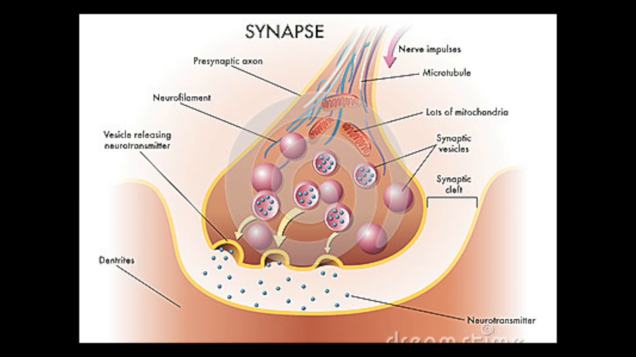CMS is divided into several subtypes, each of which affects a different area within the neuromuscular junction, including the postsynaptic, synaptic, and presynaptic part of the communication.